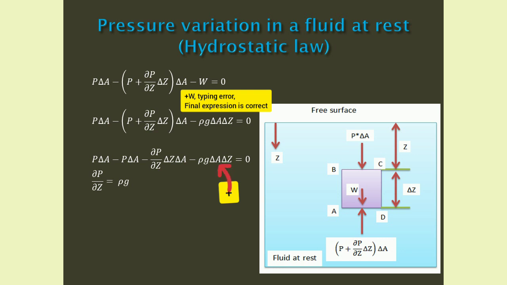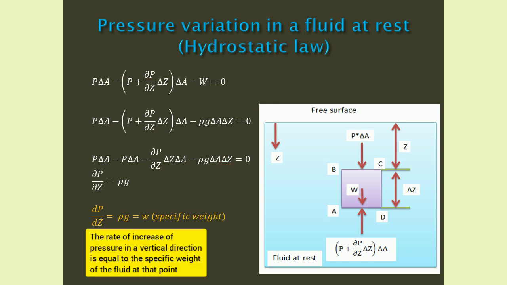Here, pressure varies with z direction only. So we can use the ordinary differential form, that is dP/dz equals rho g equals small letter w, where w is the specific weight of the fluid. Now we can state hydrostatic law as follows. The rate of increase of pressure in vertical direction is equal to the specific weight of the fluid at that point.